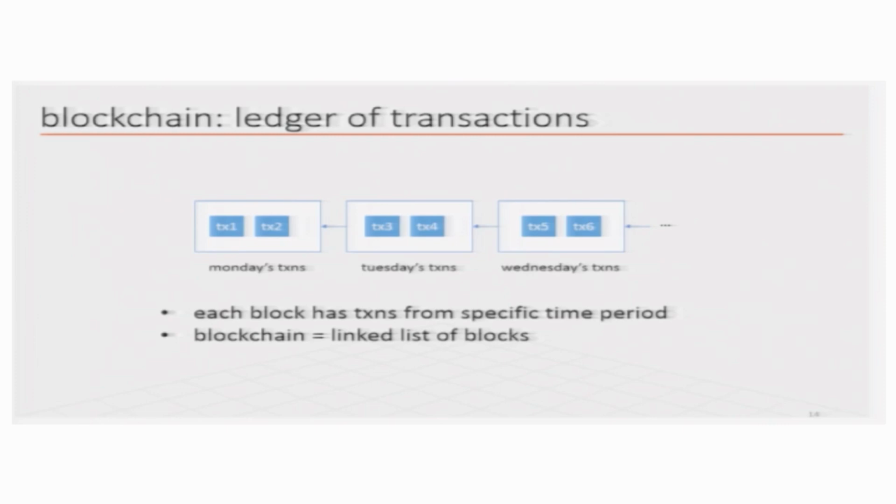Now, the interesting part to understand here is that if a bank is doing it, then it has a fixed rule: I will only wait for 1 hour, and every hour whatever transactions have happened, I will put them in a block, I will validate them, and then I will add that block into the linked list.